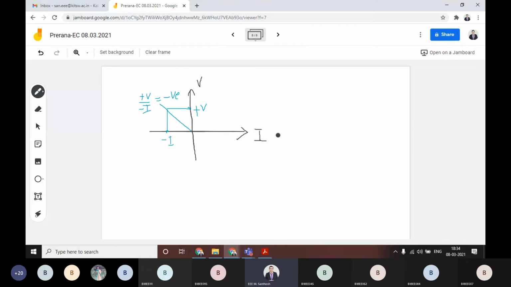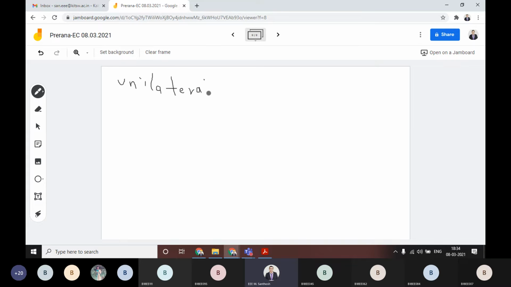Then there are two other types, and those are very important. First I am discussing unilateral and bilateral elements. What is the meaning? From your understanding, can anyone tell us the difference between unilateral and bilateral?